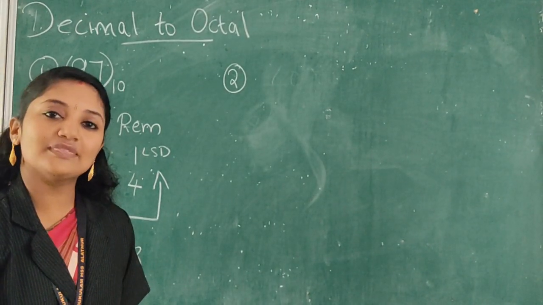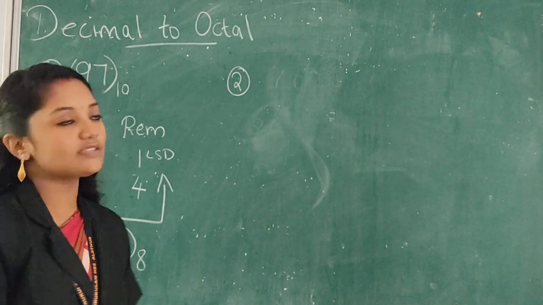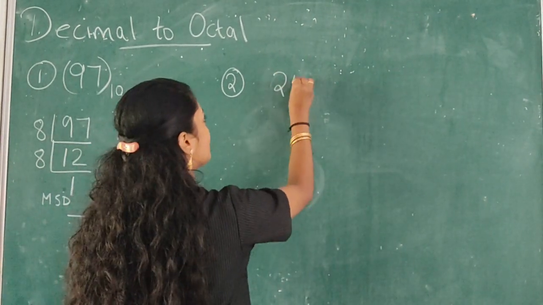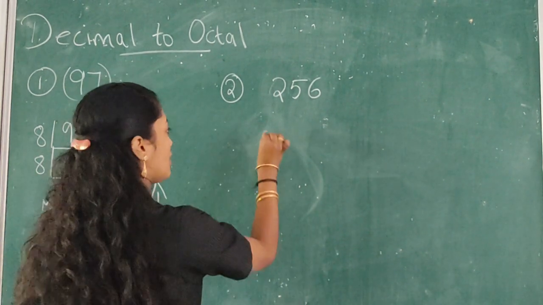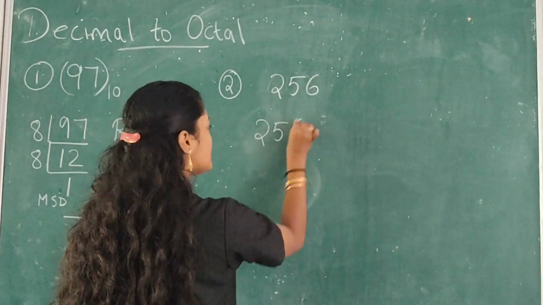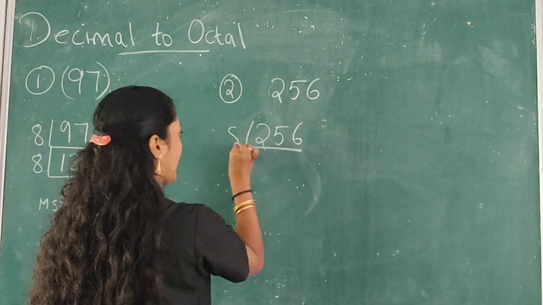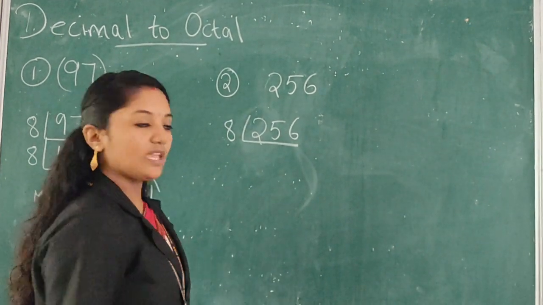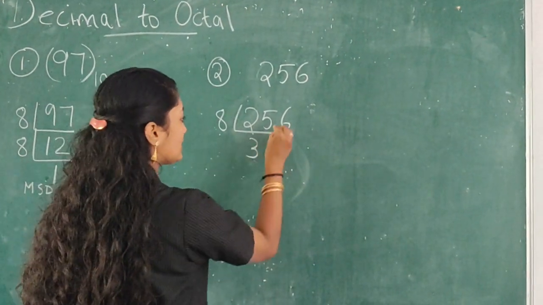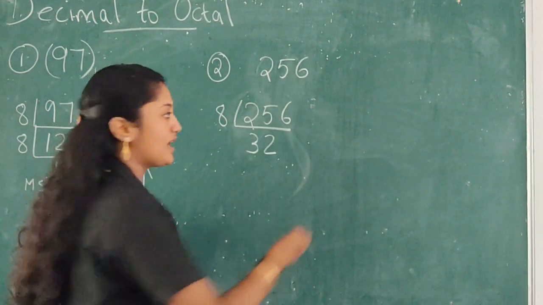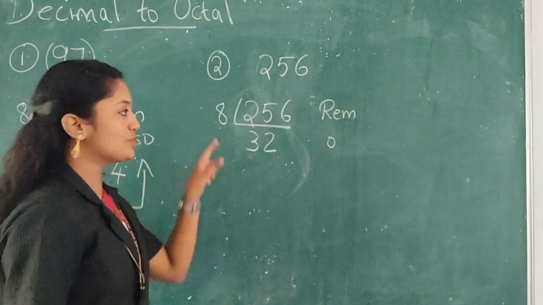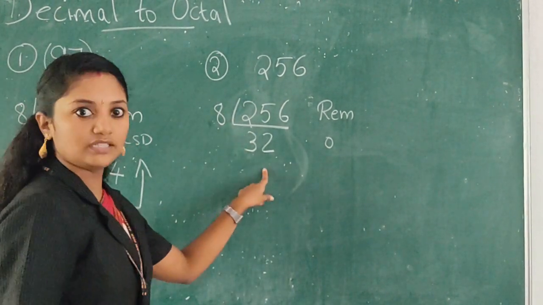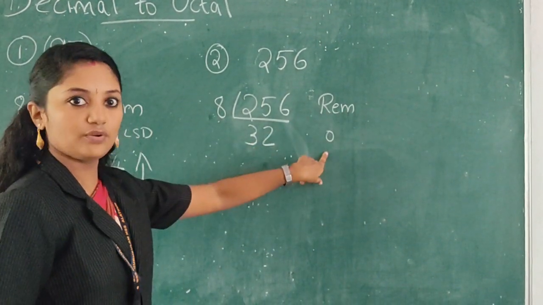Now we will see one more example. Let's take a number 256. Now divide this 256 divided by 8, 32, and the remainder 0.